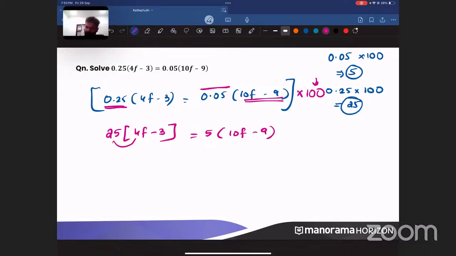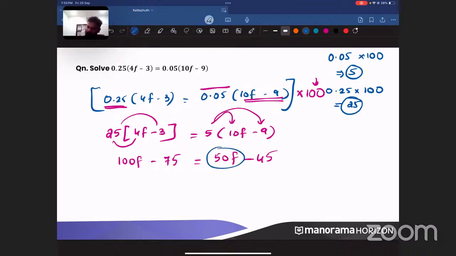So what is 25 into 4f? It is 100f. What is 25 into minus 3? Minus 75. Okay. Now what is 5 into 10f? 50f. What is 5 into minus 9? Minus 45. Okay. Now what do you do? Take the 50f to the left side. So 100f minus 50f. Take the minus 75 to the right side. So minus 45 plus 75.